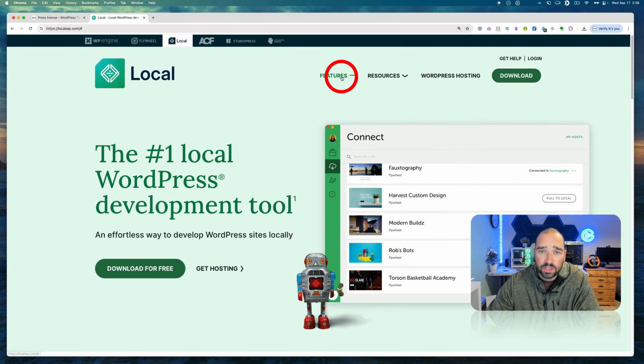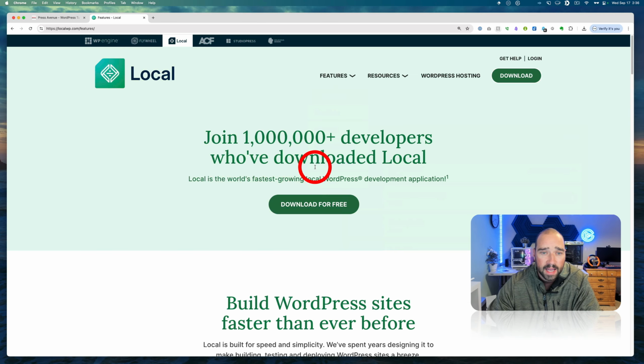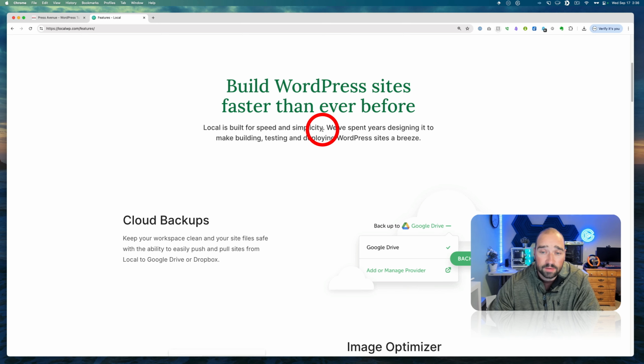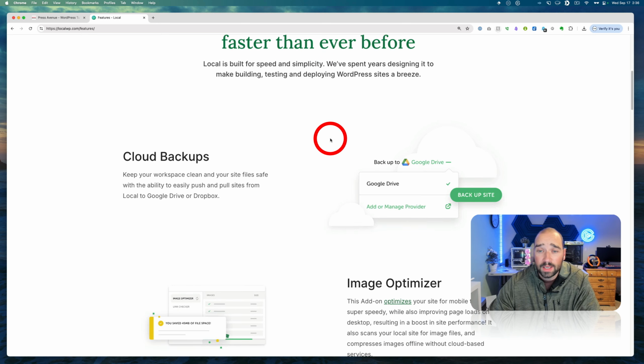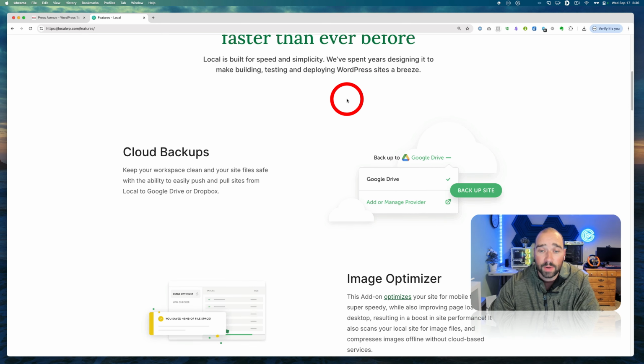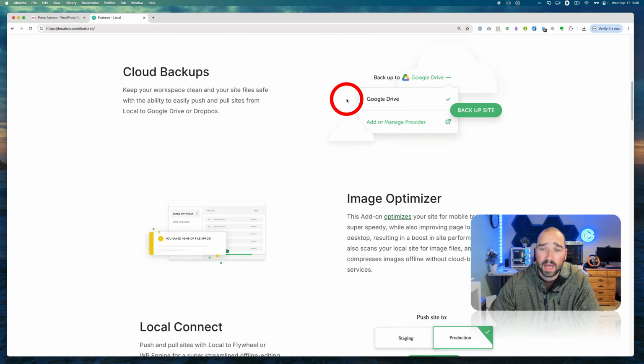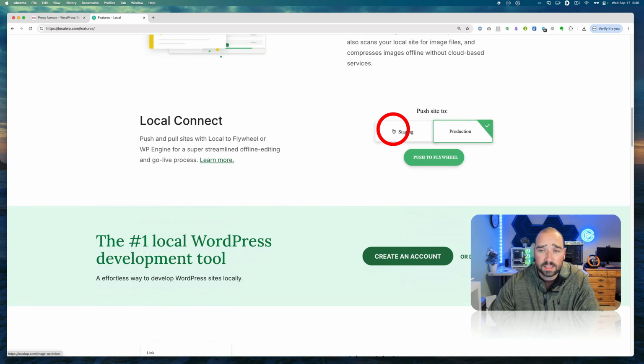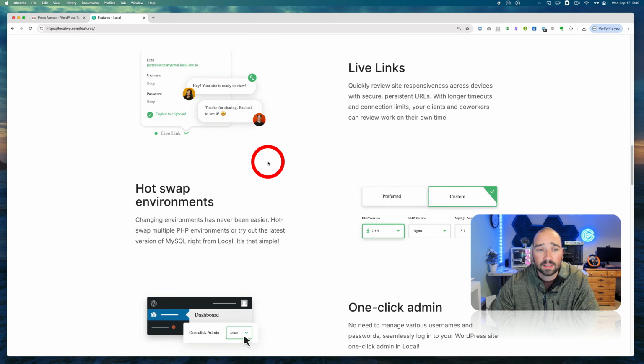Let's see, other features that they say they have are you can build it really fast, which is definitely true. You can back up to the cloud like Google Drive or just whatever computer backup you have, but you don't necessarily have to do that. You can optimize images. Again, you can connect to Flywheel or WP Engine, but like I said, you don't have to do that.